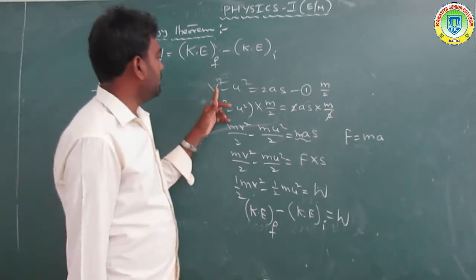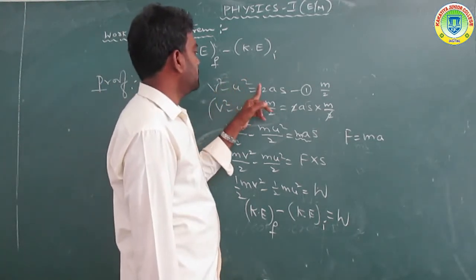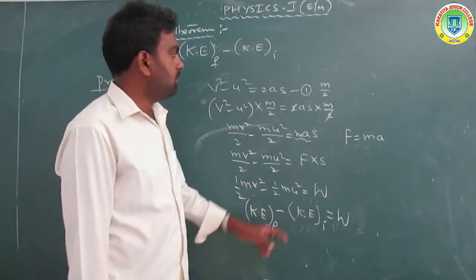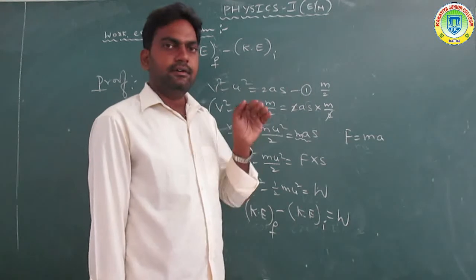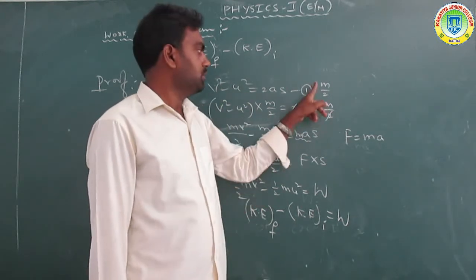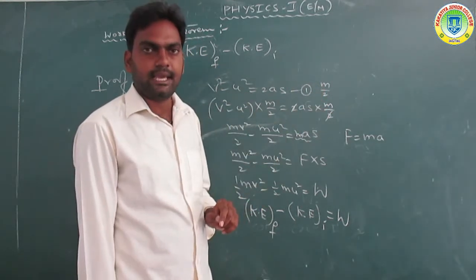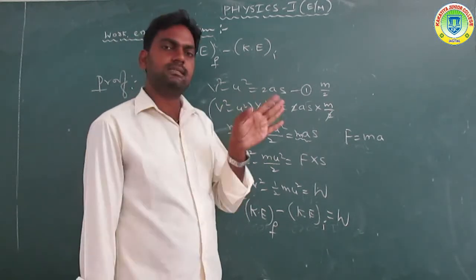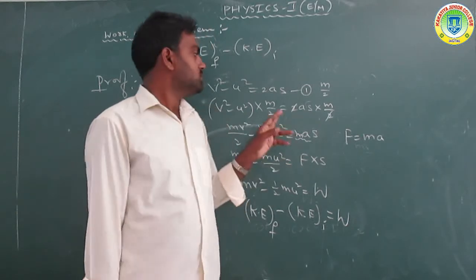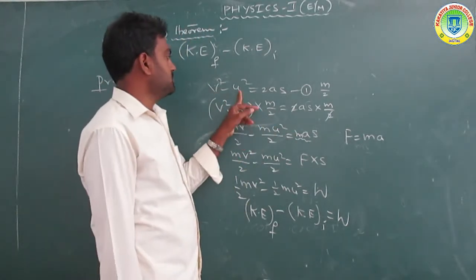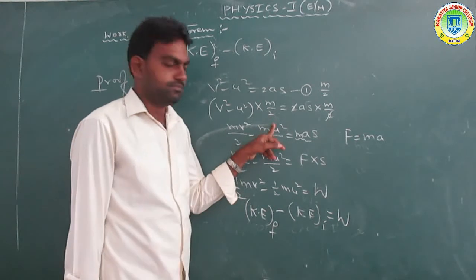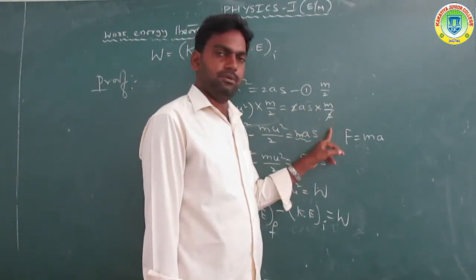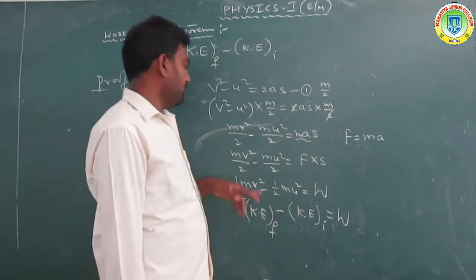By using the kinematic equation v square minus u square is equal to 2as, multiplying by m by 2 on both sides, the equation does not change. So v square minus u square into m by 2 is equal to 2as into m by 2. The 2 cancels.